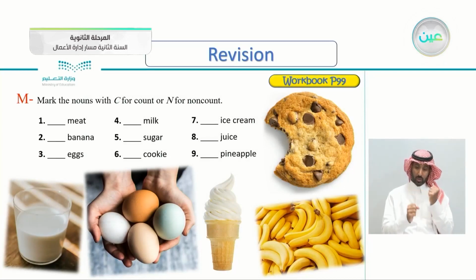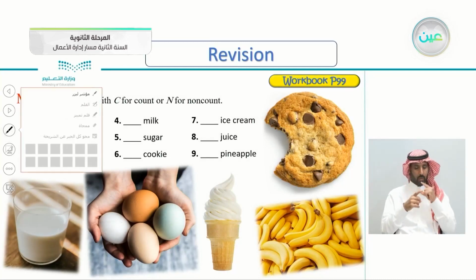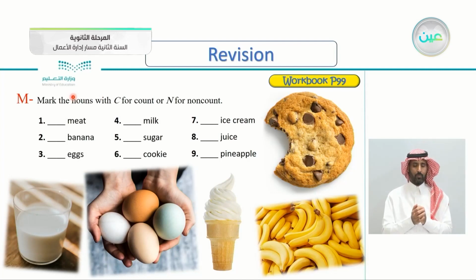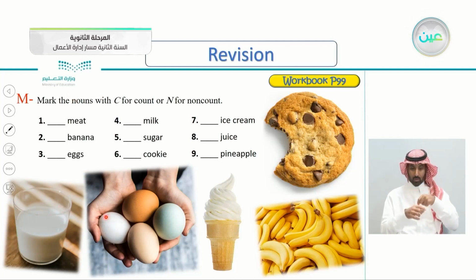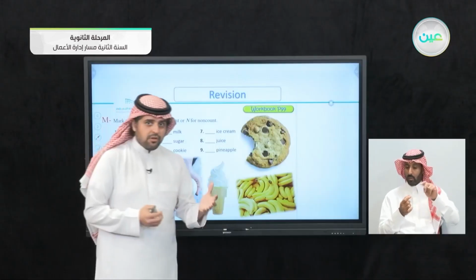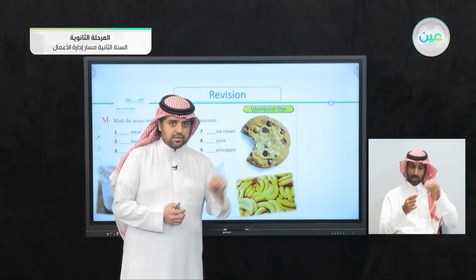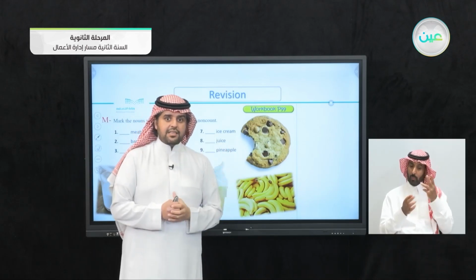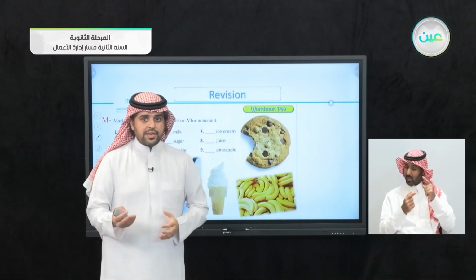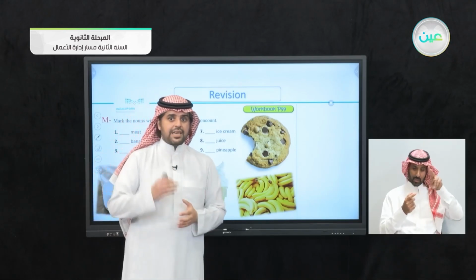99. So of course you can see these pictures here. What do you see here? Yes, here this is a picture of a glass of milk. This is a picture of eggs, ice cream, bananas, and a cookie. So exercise M here. Mark the nouns with C for count, N for non-count. So if it is countable or count noun, just put the letter C for count. And if it's non-count or uncountable noun, put the letter N for non-count.